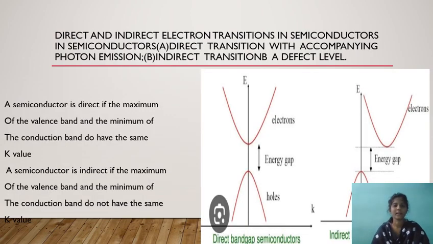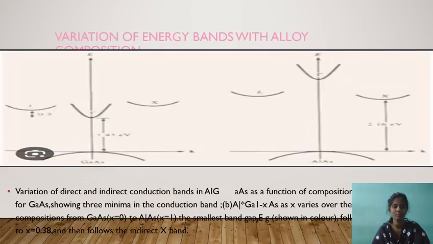Direct and indirect electron transition in semiconductors. In semiconductors, direct transition with accompanying photon emission, indirect transition at defect level. A semiconductor is direct if the maximum of the valency band and the minimum of the conduction band have the same K value. A semiconductor is indirect if the maximum of the valency band and the minimum of the conduction band do not have the same K value.